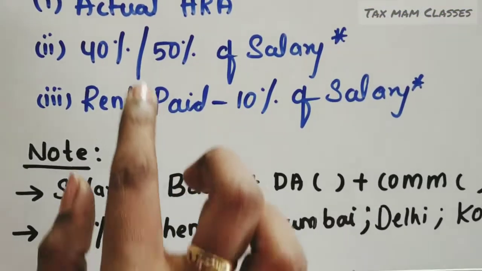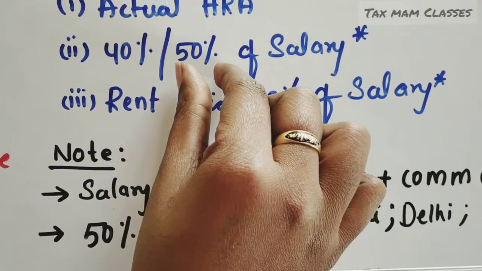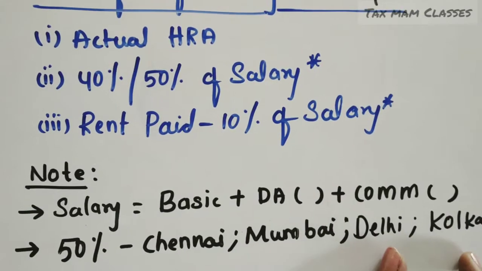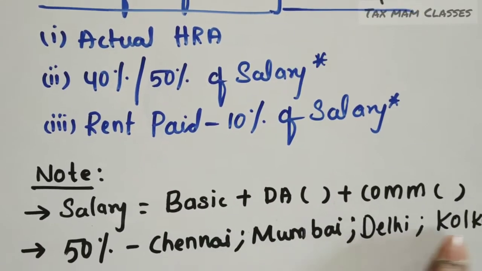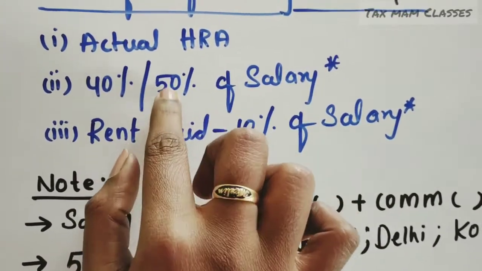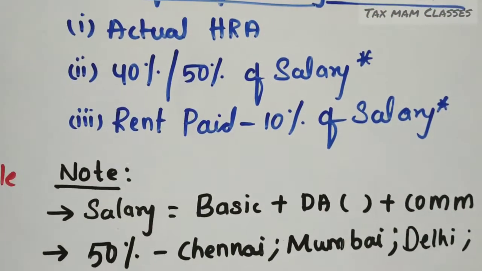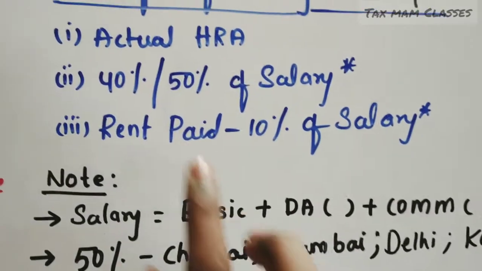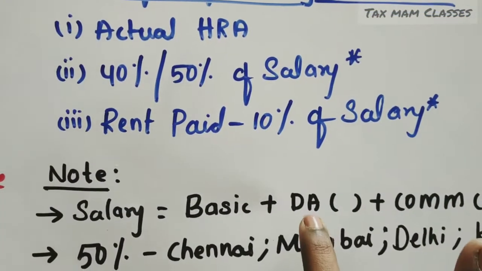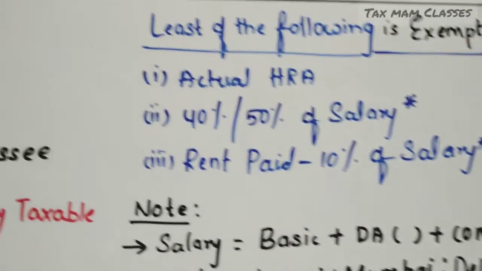And coming to the next one, 40% or 50%. When is 50% given? 50% is given to the employee who is staying in Chennai, Mumbai, Delhi or Kolkata. That means an employee who is staying in these cities and paying rent, 50% of the salary should be taken. For others who are staying in places other than these 4 cities, 40% of the salary will be taken. What is the meaning of salary according to HRA? Basic and DA forming part of retirement benefits, plus commission given on a fixed percentage. So now you have understood the HRA.